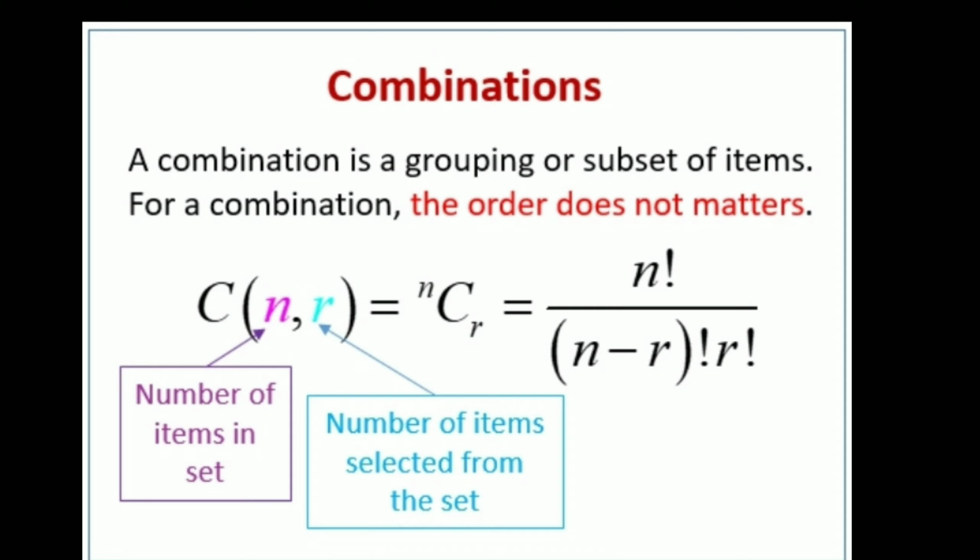For a combination, the order does not matter. We can write the formula of combination as C(n,r), where n means the number of items in a set and r means the number of items selected from the set. We can write nCr equals n factorial upon (n minus r) factorial multiplied by r factorial.